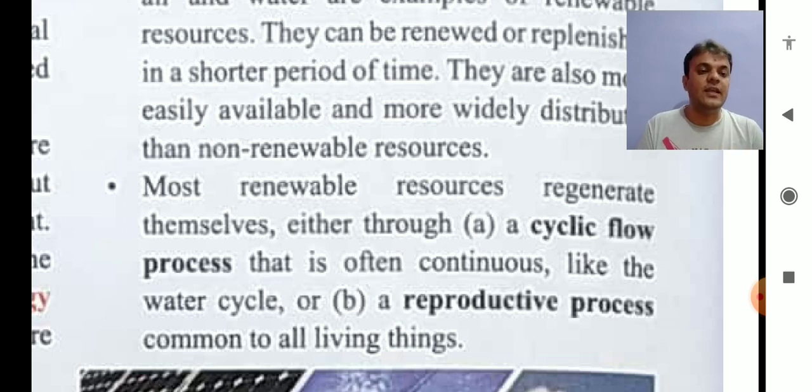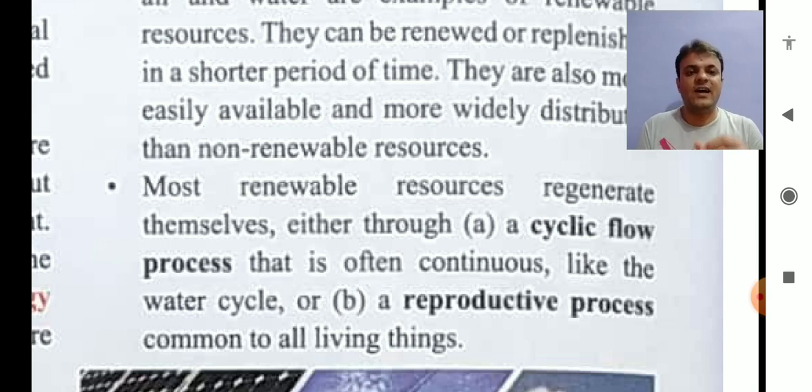Second is the reproductive process. Reproductive process means that it is generated by a human assisted process. For example, crops, farming, manufacturing. So these are reproductive processes.